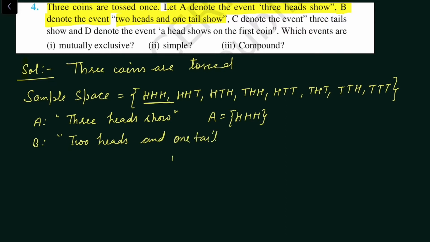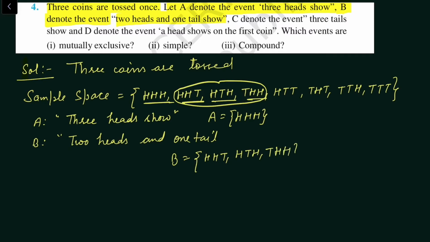So favorable outcomes of B will be 2 heads and 1 tail. So these three are the favorable outcomes for event B. So we will write HHT, HTH and THH.